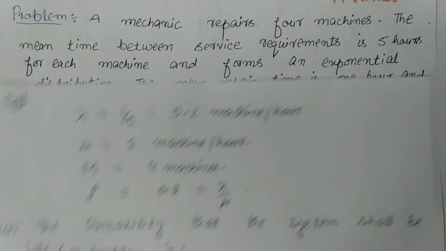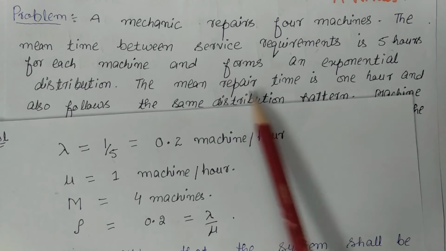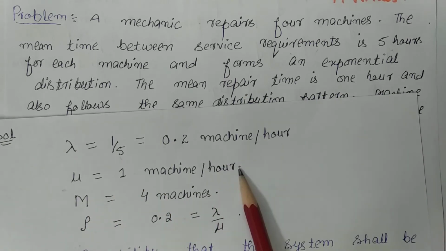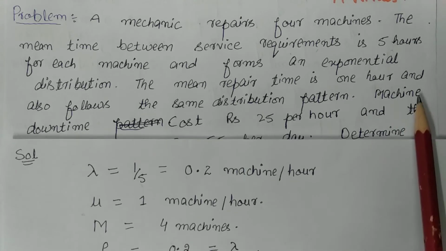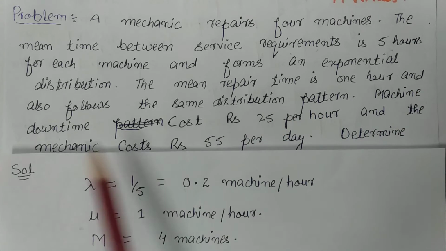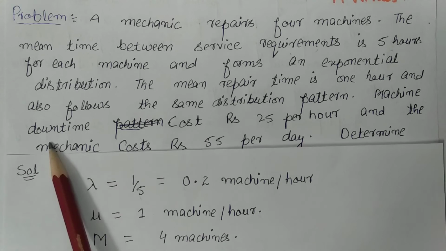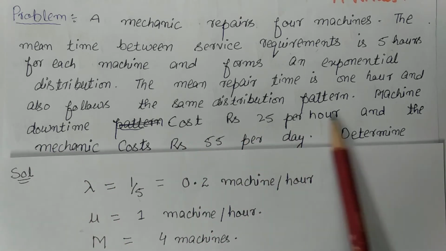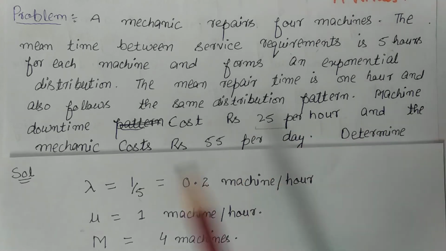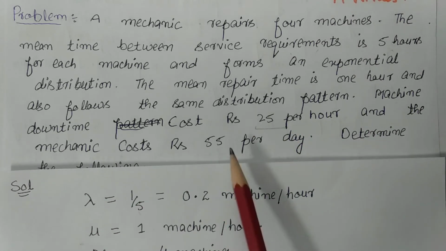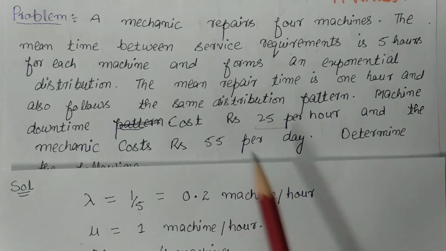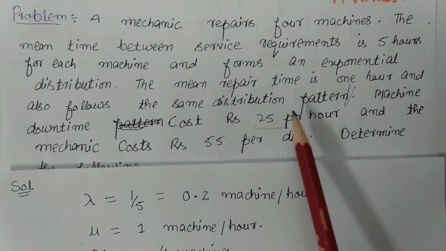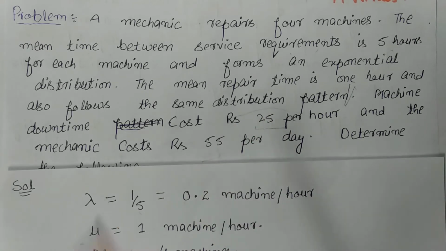After that, the mean repair time is 1 hour. So mu will be 1 machine per hour. After that, the machine downtime cost. Downtime is when the machine is not available. It is Rs 25 per hour. And mechanic's cost is Rs 55 per day. First of all, we will calculate the questions up to this one. We will calculate this at the end.